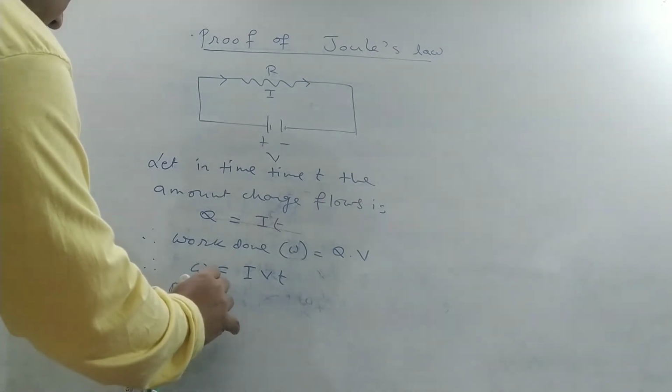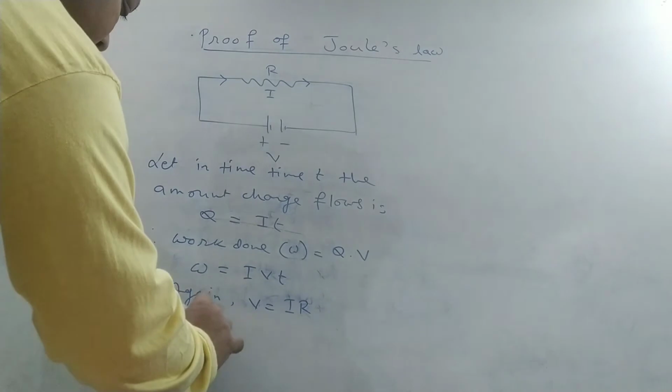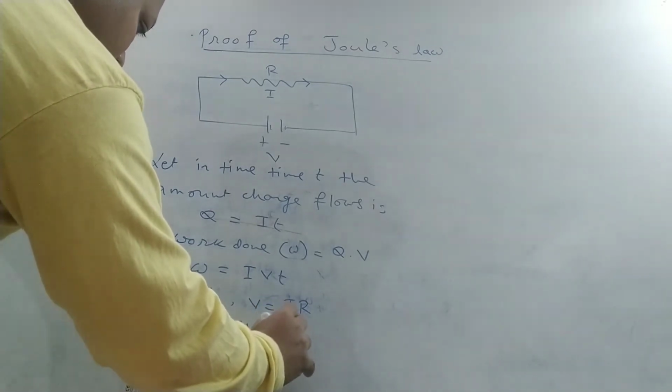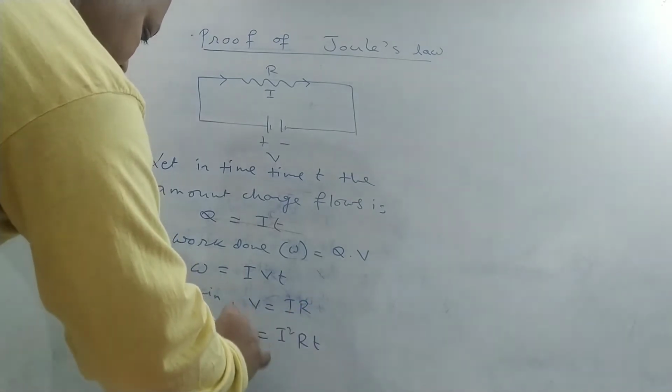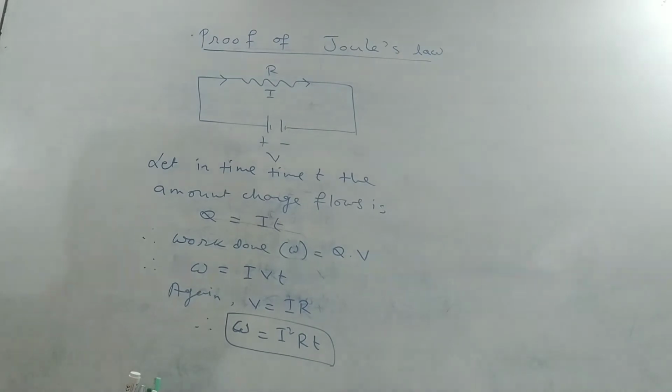Again we know V is equal to I into R. Therefore W is equal to I square Rt, which proves Joule's law, when W is expressed in joule unit.